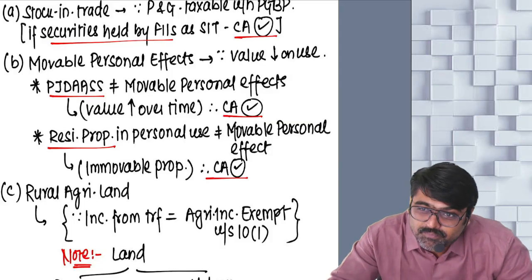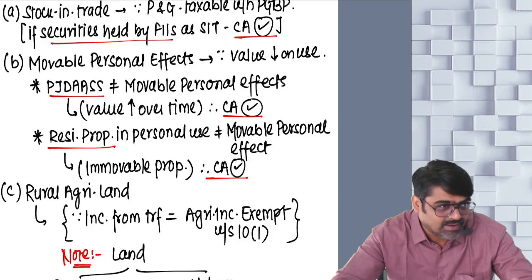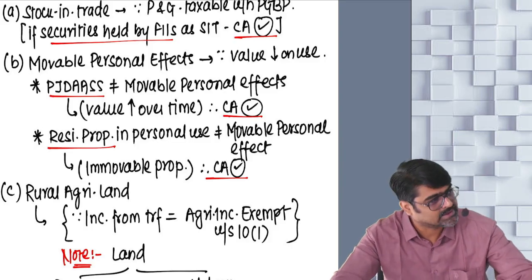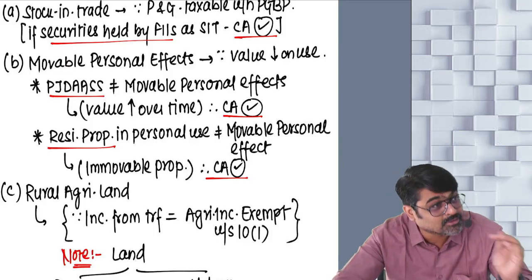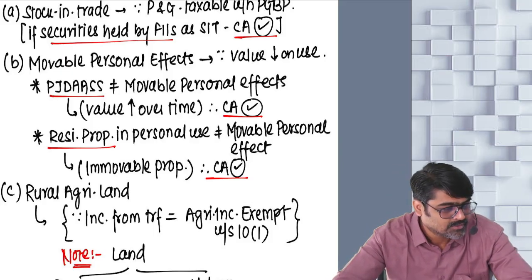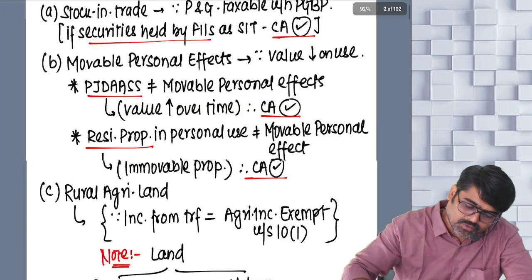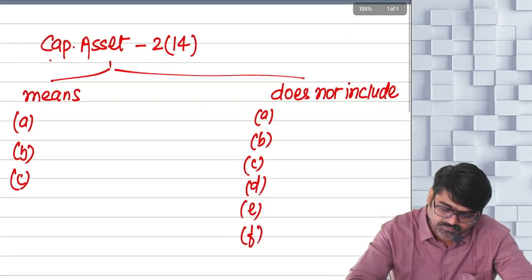Jewelry means what? So I will have to explain each and every item to you, only then you will understand. Jewelry means what? Whatever you understand as jewelry, but that itself is not jewelry. Something else is also jewelry. So what is the meaning of the term jewelry? I'll tell you what is the meaning of the term jewelry. Pay attention over here.